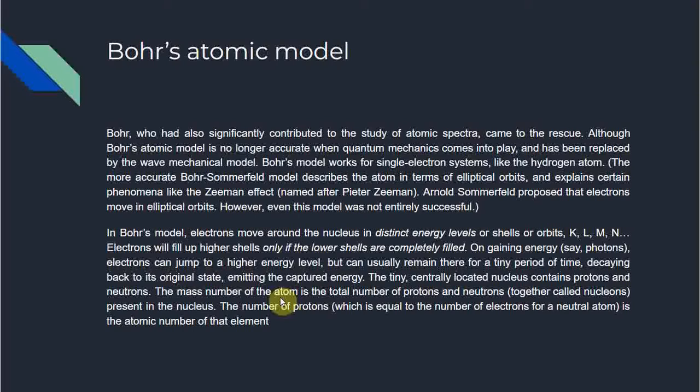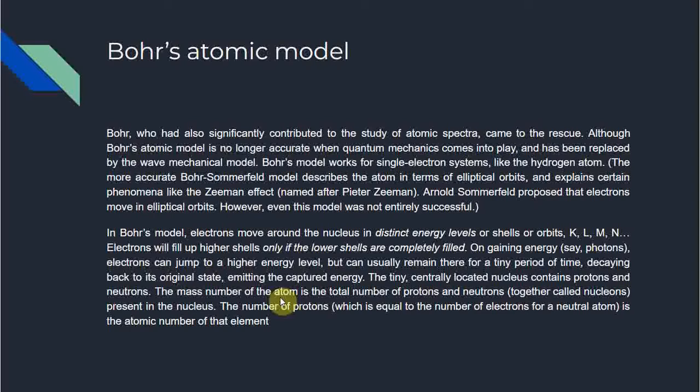So let's get to the basics of Bohr's model first. In Bohr's model, electrons move around the nucleus in distinct energy levels or shells or orbits, K, L, M, N. They were just named K, L, M, N. So electrons will fill up higher shells only if the lower shells are completely filled. On gaining energy, say photons, electrons can jump to a higher energy level but can usually remain there for a tiny period of time, decaying back to its original state, emitting the captured energy.